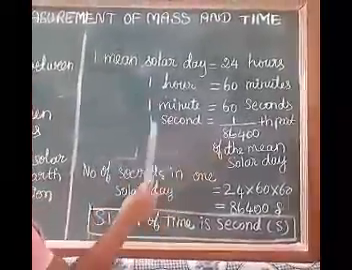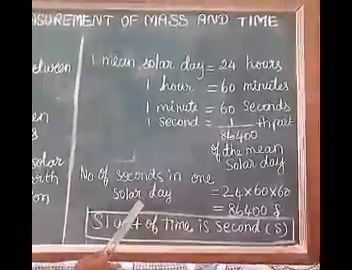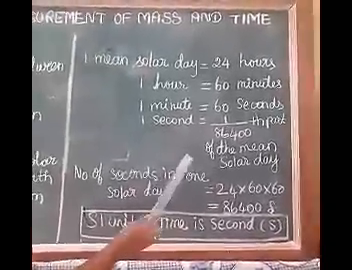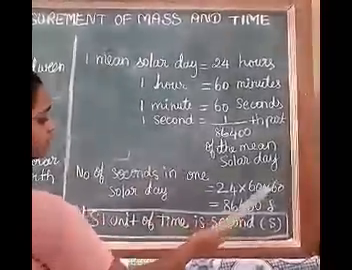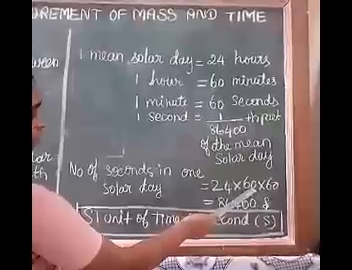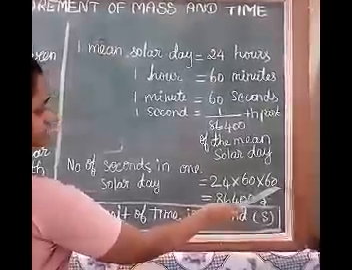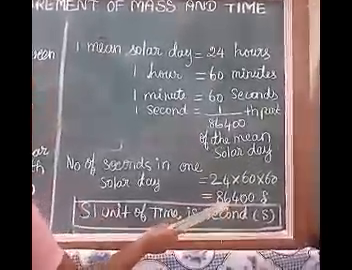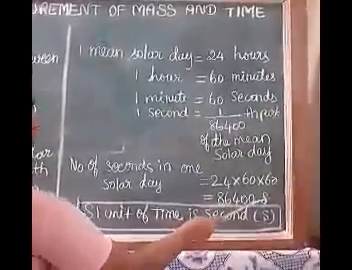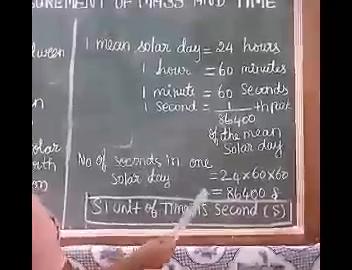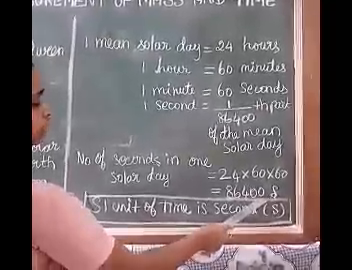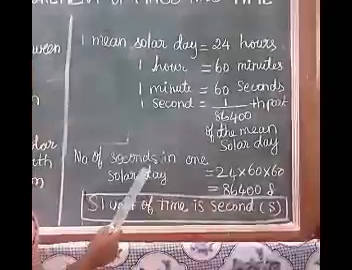How many seconds are there in one solar day? For that, we have to multiply hours, minutes and seconds. 24 hours, 60 minutes, 60 seconds. If you multiply, you will get 86,400 seconds. So 86,400 seconds are there in one solar day.